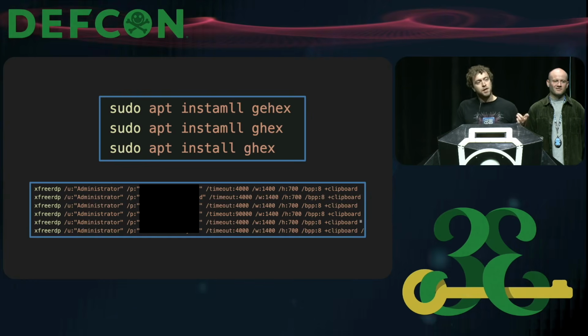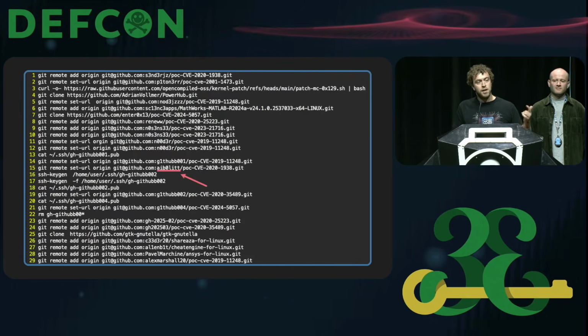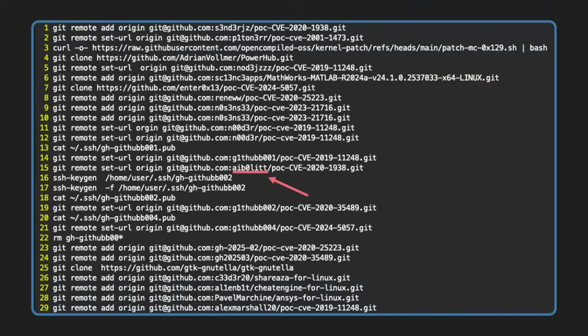And a few more things that we can get from that is actually the GitHub usernames that they use. So what you can see here is the Git commands that they use to set the Git remotes and URLs before pushing the malicious POCs, which gives us some more insights into what malicious user profiles they are using on GitHub. And one of them was interesting. It's called abullet with a 0, and Matt is going to tell more about that.